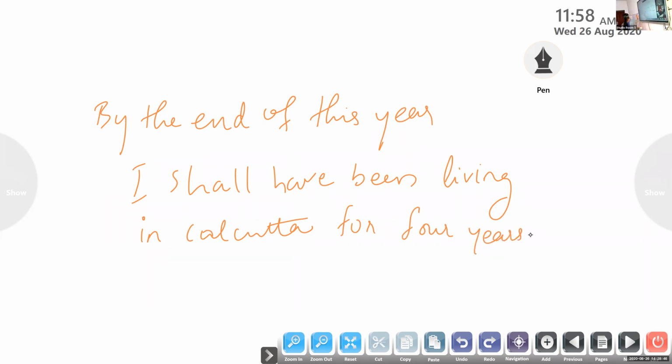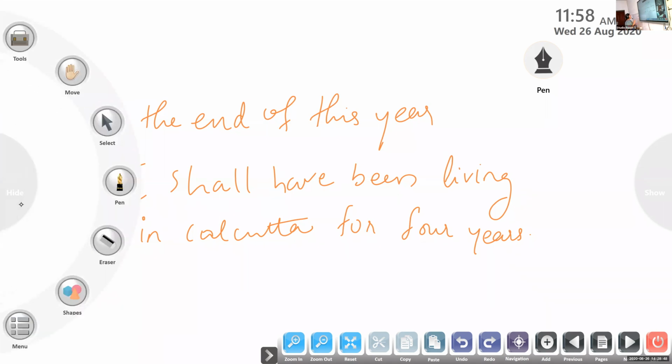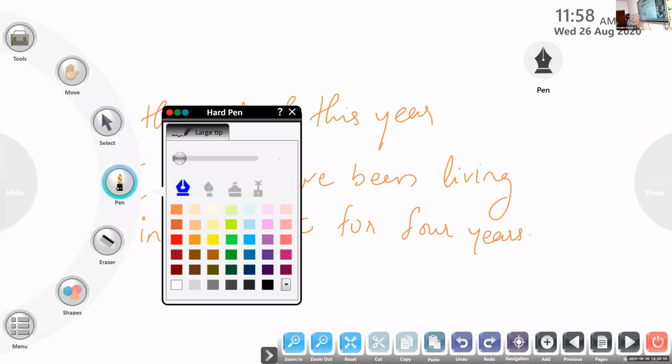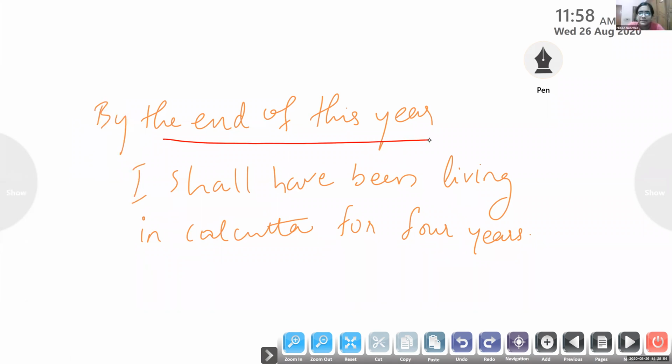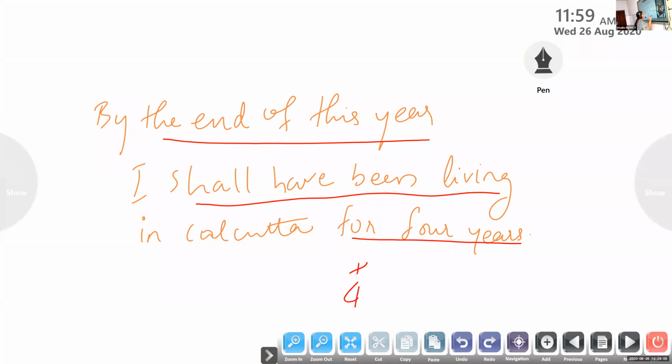Look at the point here: by the end of this year, long future, right? By the end of this year, I shall have been living in Calcutta for 4 years. So after this 4th year, I'll be living in the same place anyway. Maybe I started in 2015, and by the end of 2020, this is my 4th year.